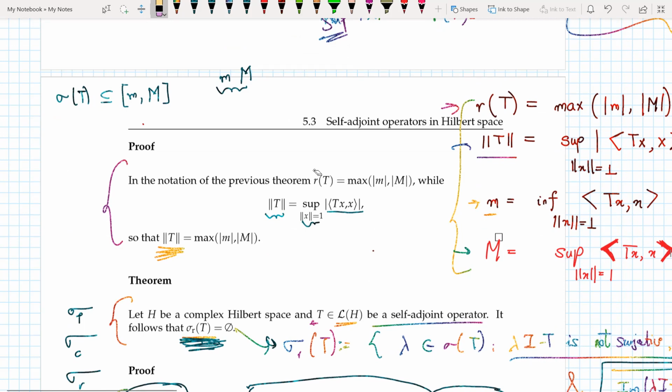So the norm of T is equal to the max of this, and the next point is that R of T is the max of the modulus of the spectral values. Hence, for continuous self-adjoint operators on a Hilbert space, the norm of T is given by the max of mod m and mod capital M, and it is equal to the spectral radius.